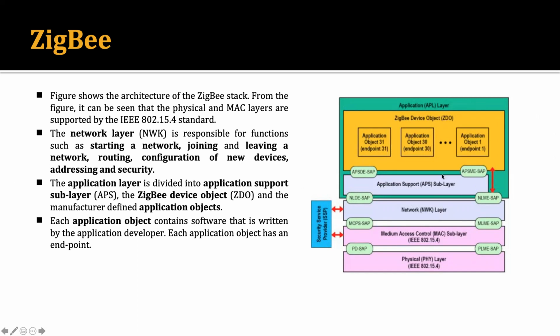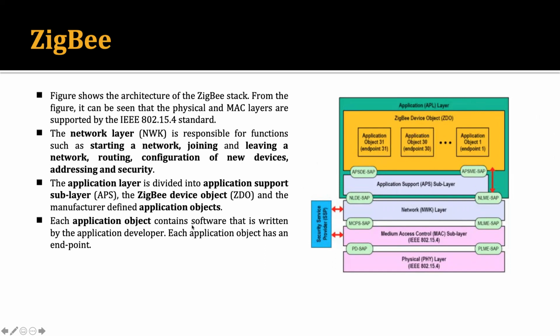The application layer here is divided into the application support sublayer and the ZigBee device object. So the application layer is divided into two. One is the ZigBee device object, called ZDO, and the other is the application support sublayer, called APS.